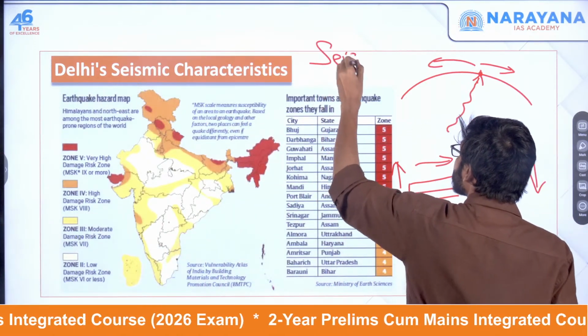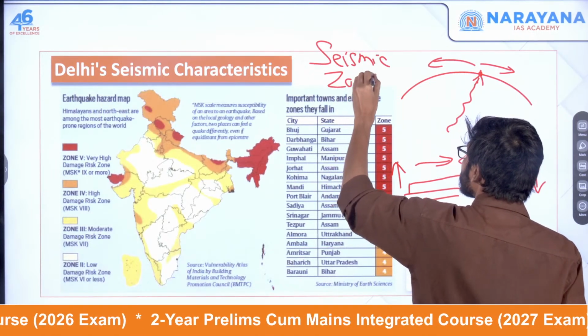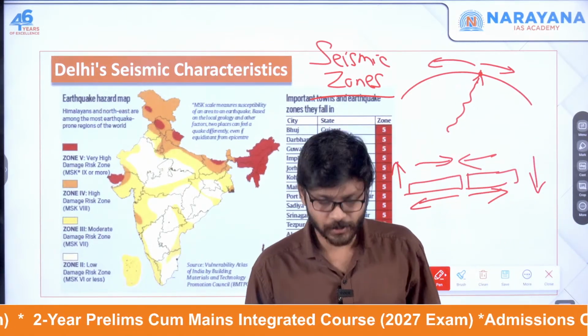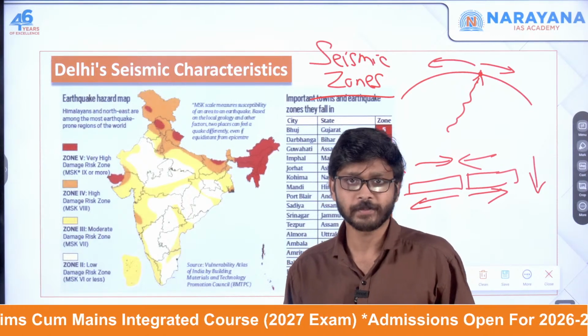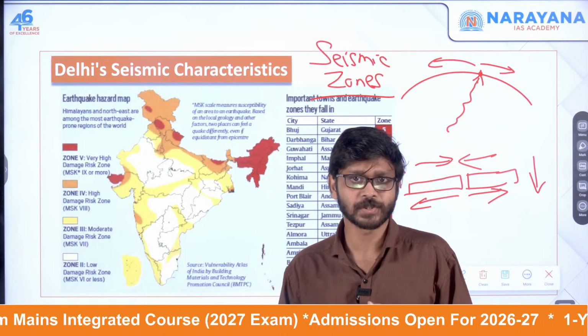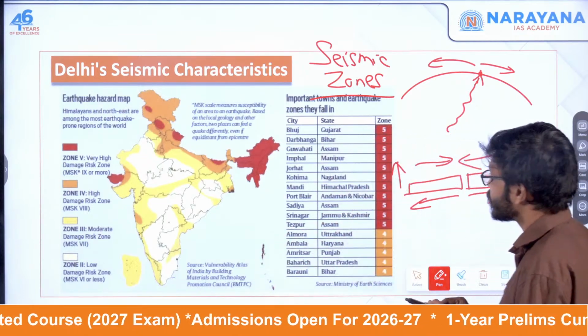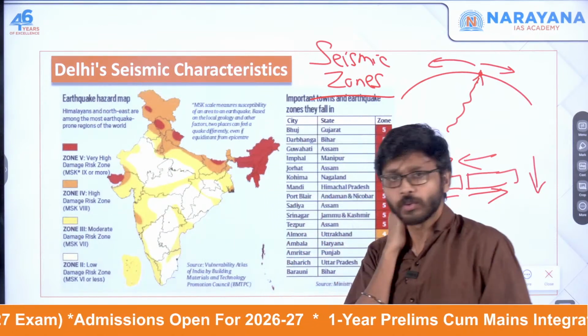We have divided the country into seismic zones. So we have seismic zone 1, 2, 3, 4, 5. Like that, we have different types of seismic zones. Zone 1 is very low risk. It's not even in this image.